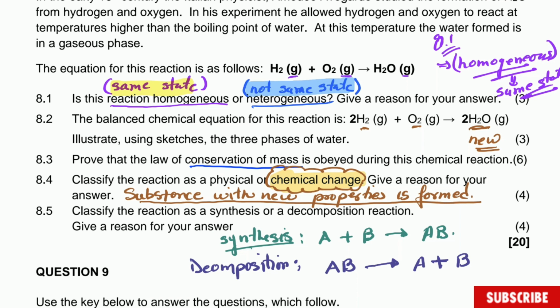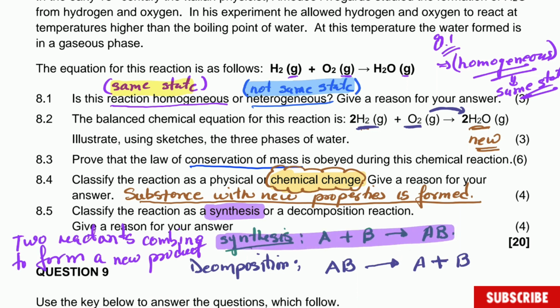But now guys, here what we have is two reactants that come together into one. So what is the correct answer then? This is a synthesis reaction. So the correct answer here is synthesis. It's very simple to identify. That one will be the correct answer for this one here. So what we have to say is that two reactants combine to form a new product. That is synthesis. I hope you are watching and I hope you understand. It is really, really important.